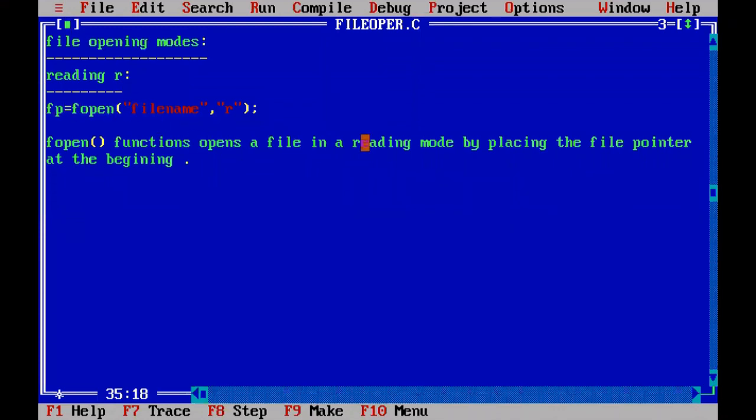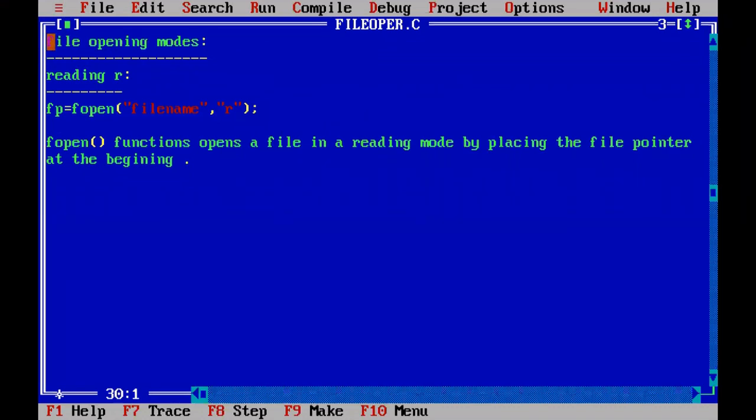Now what is the meaning of the file being opened by placing the file pointer at the beginning? That means the pointer is now placed at the first character. The file marker is at the beginning, pointing to the first character.